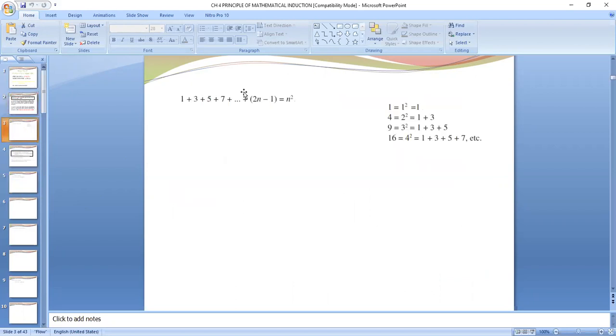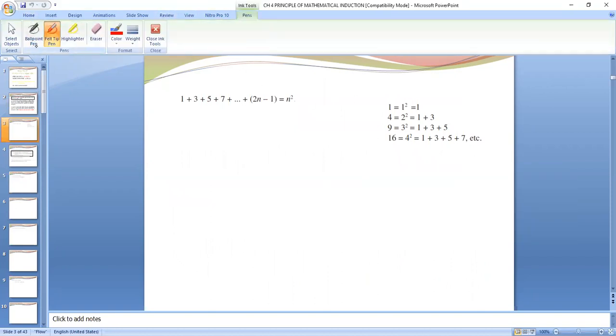So for example, sorry, we are deriving right now. 1 square is equal to 1, we know. 4 can be written as 2 square, and it can also be written as 1 plus 3. 9 is equal to 3 square, and it can be written as 1 plus 3 plus 5. 16 is equal to 4 square, can be written as 1 plus 3 plus 5 plus 7.